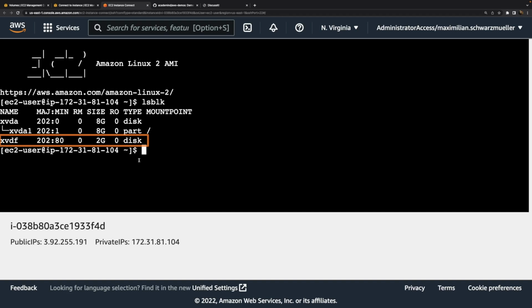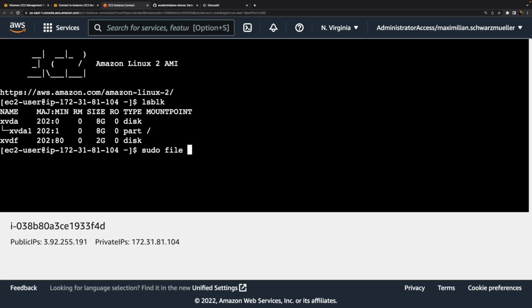And here you can see this hard drive. That's the one we created. You can tell by the size here because that's the 2 GB hard drive we created. This here, on the other hand, is the root volume, which was created together with the instance. So it was attached successfully. It's an unformatted raw hard drive though, therefore as a first step we have to format it.